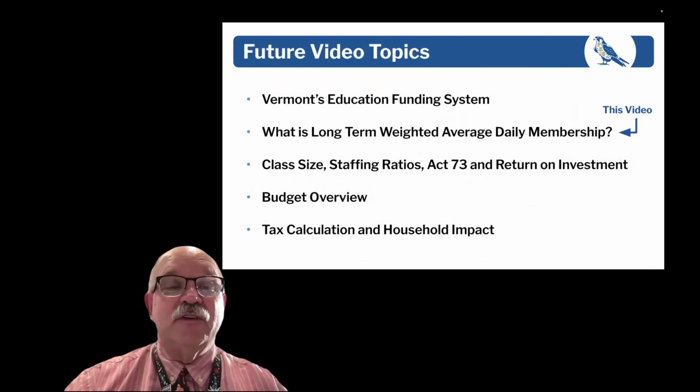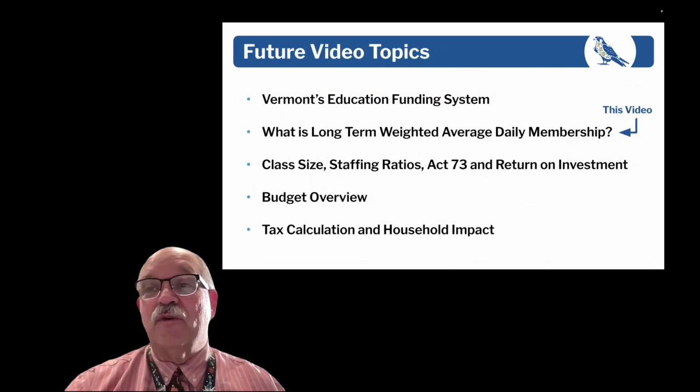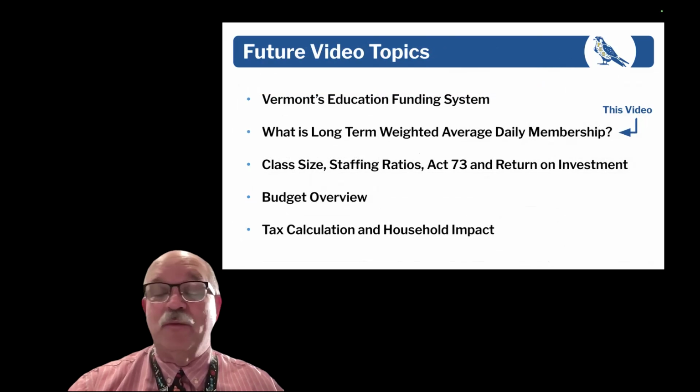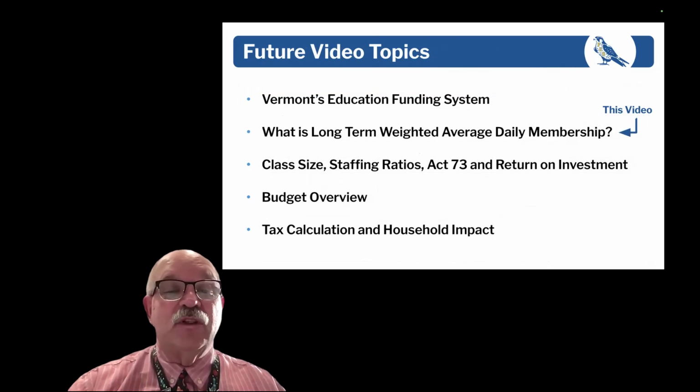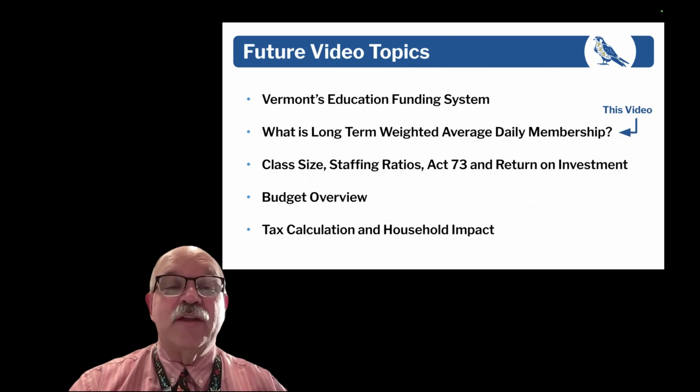So that's the answer to how we get from the number of actual students that get on and off the bus or in and out of cars to the actual long-term weighted average daily membership. That's what this video is about. I referenced the Vermont education funding system video. Next video will be about class size, staffing ratios, Act 73, and your return on your investment. We'll get into a budget overview video, and then finally the tax calculation and household impact.